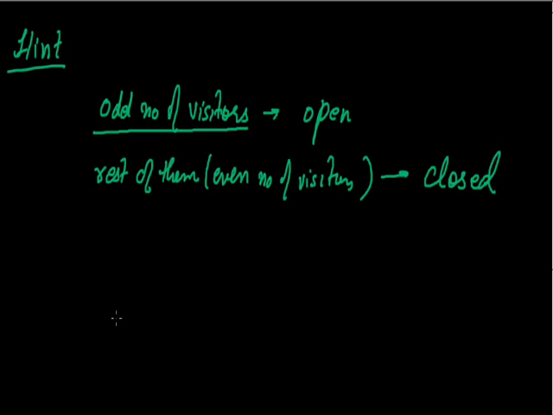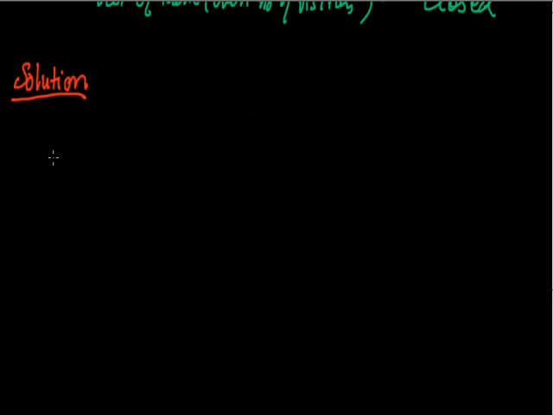Now ponder over this question with the help of this hint, and if you still don't get it, then continue with the solution. So the solution goes this way. The only thing that we have to find is which ones have an odd number of visitors. To determine this, you should have a basic idea of determining the number of factors of any given whole number.